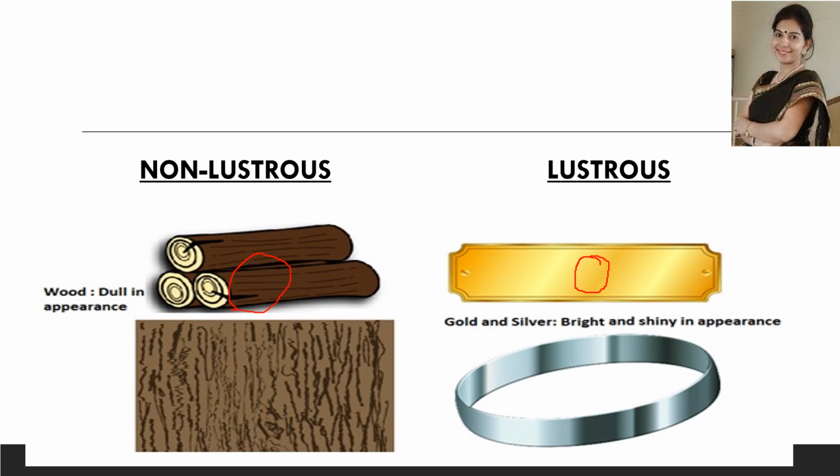And this luster, metals lose their luster after some time due to the action of moisture and air, because air consists of humidity and oxygen, and because of that metals lose their luster. That is why we have suggested in the activity to freshly cut the metal or rub them with a sandpaper.